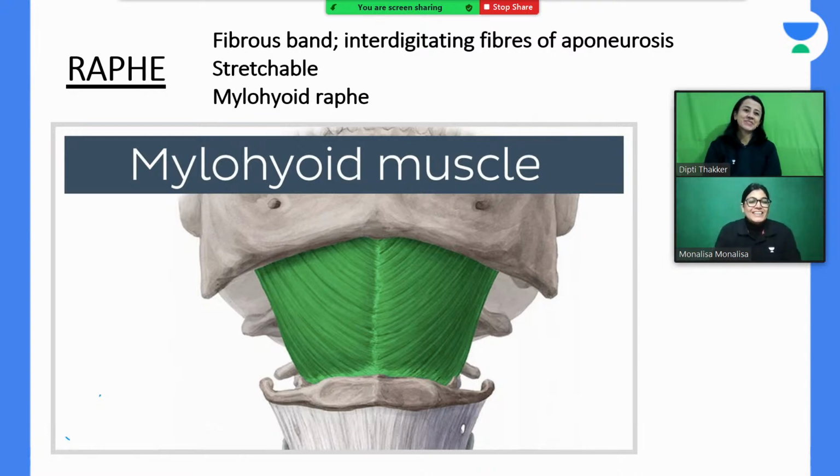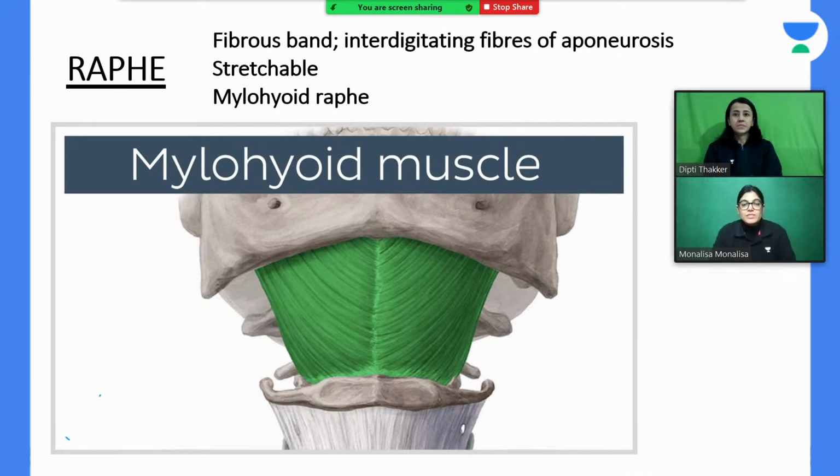Yeah, thanks. Now, from my anatomical view, if I want to talk about skeletal muscle, I want to explain the fiber arrangement. It's very important when you go for your viva examination of first year MBBS prof exam, and also for your MCQ and for your NEXT, that you should know all types of muscle fiber arrangement. So the first thing which I want to explain here is the raphe.